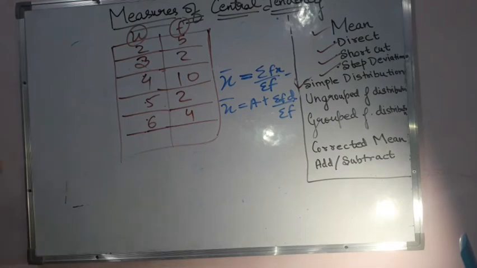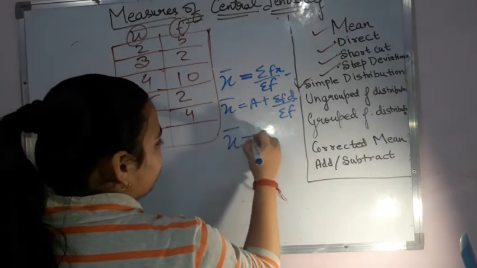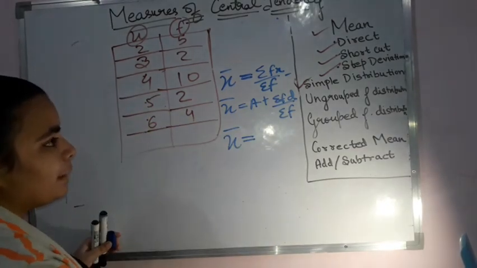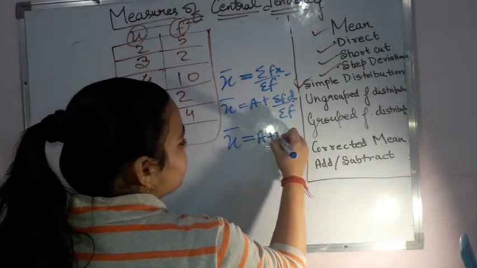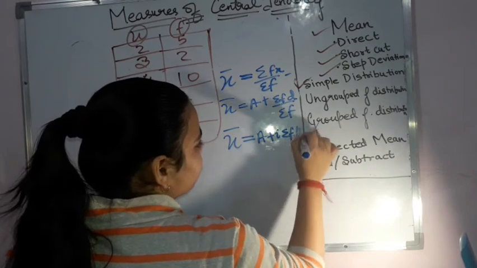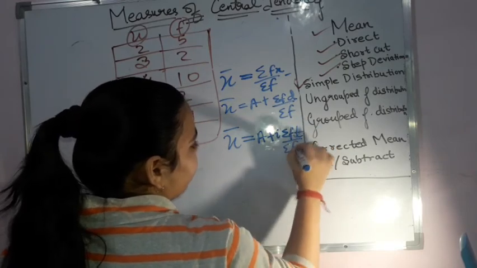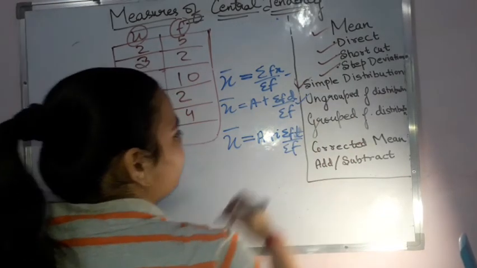Remember the deviation. So a plus sigma f d upon sigma f. And x bar, with the help of my step deviation method, I will be writing as a plus i sigma f t over sigma f. Okay, I hope there is no problem with this one. Now after this ungrouped data we come to the grouped data.